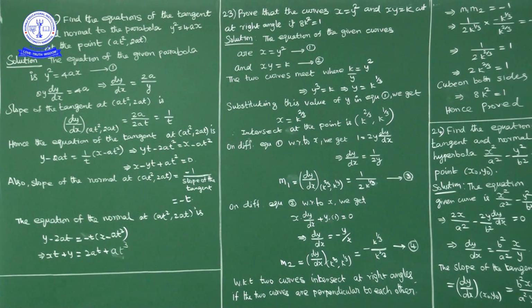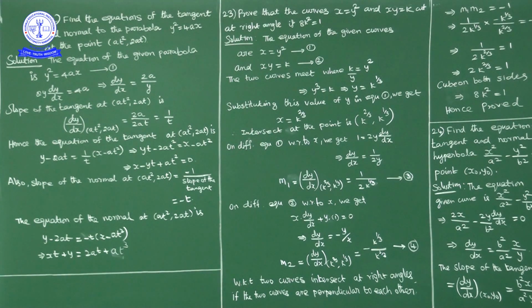Now what are the given curves here? x is equal to y square and the curve xy is equal to k. First of all, at what point are they intersecting each other? I will find the point of intersection of these two curves. Now for this, xy is equal to k, so y is equal to k by x, or x is equal to k by y. So x is equal to k by y.